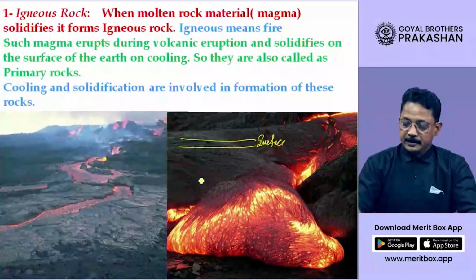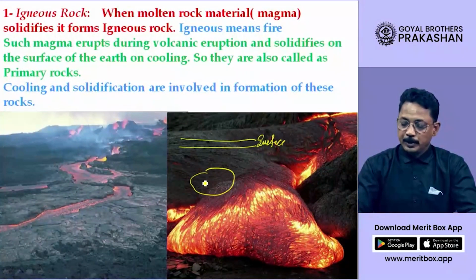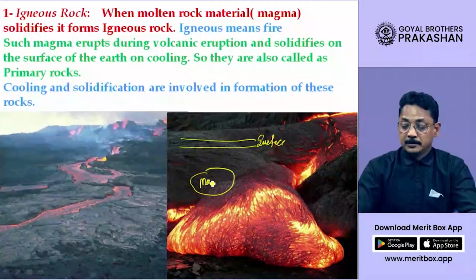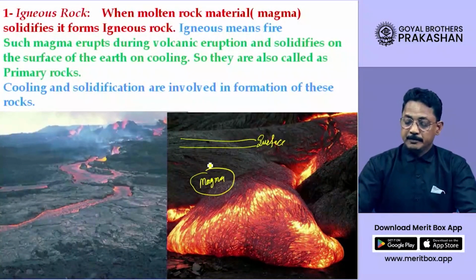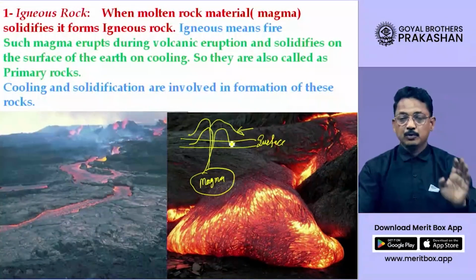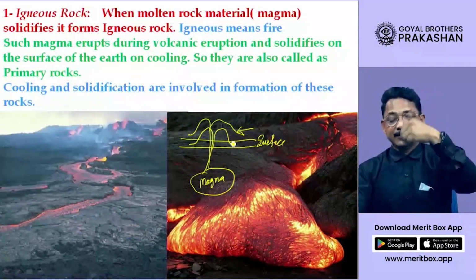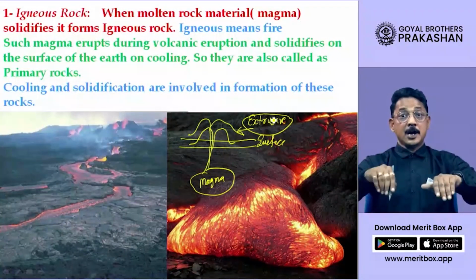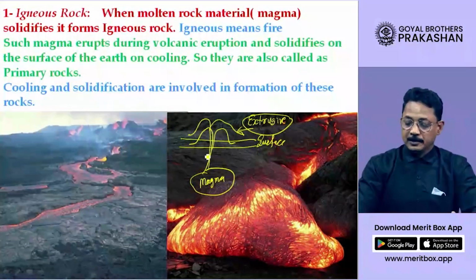Now let us say the lava below the earth's surface, please remember, is called magma. Now when this magma starts coming out, it will come out in the form of a volcanic eruption. So the lava is going to cool down outside the surface. It is now called extrusive igneous rock, which is formed outside the surface of the earth.